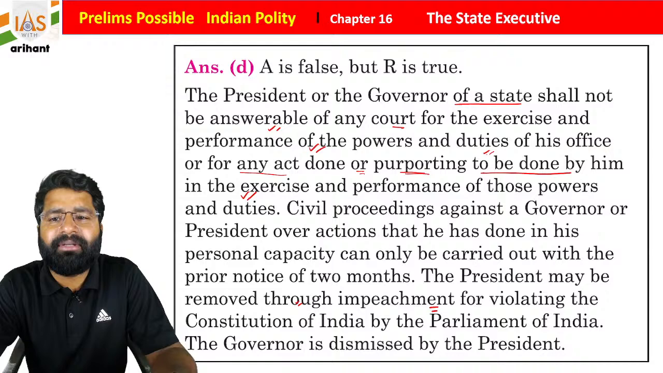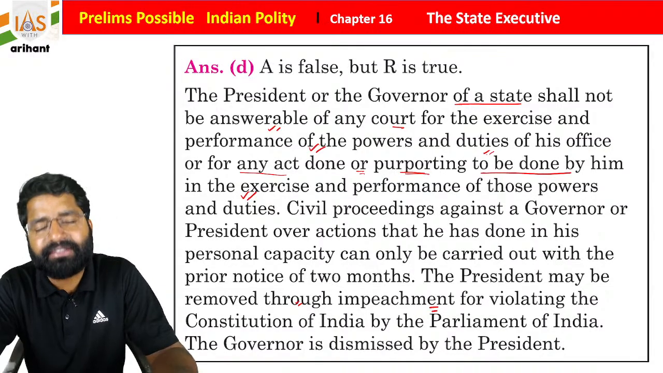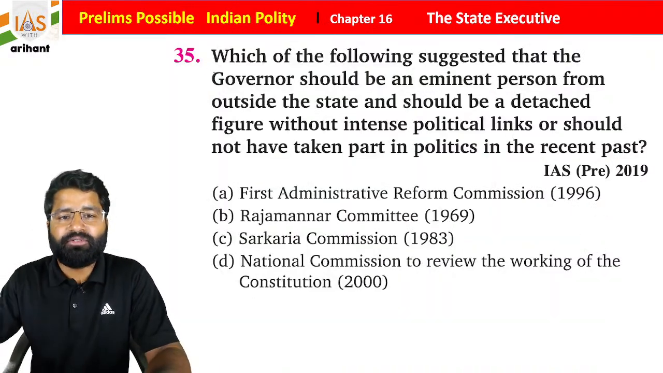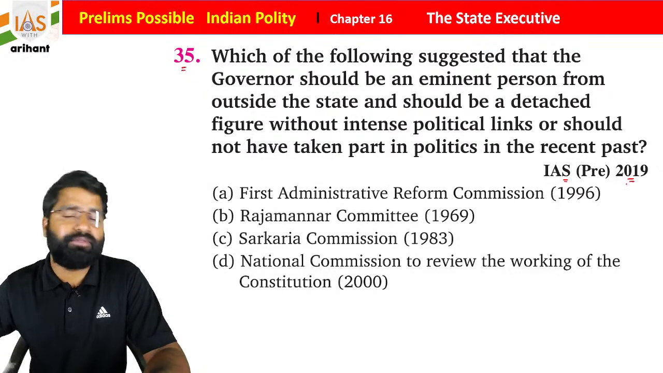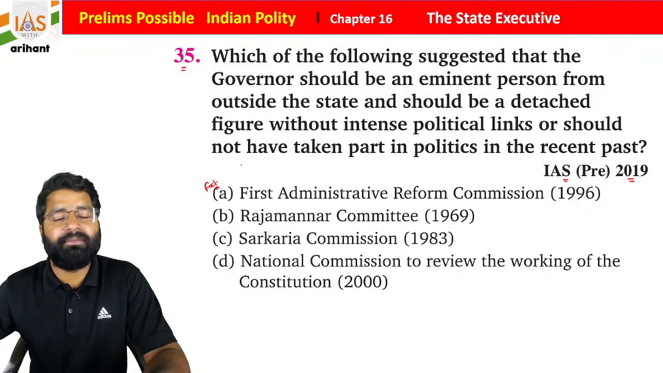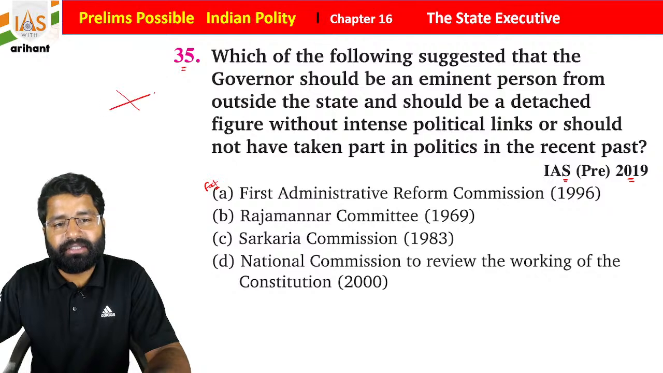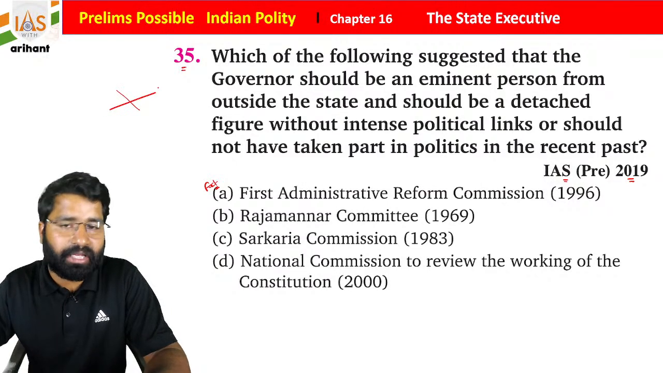So statement B means statement or reason is going to be correct for the same. Now see question number 35. It was in UPSC Pre 2019, and students, these are just fact-type data, because sometimes you will see this data in match-the-following type of questions.